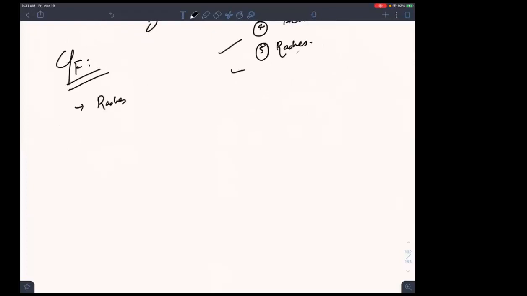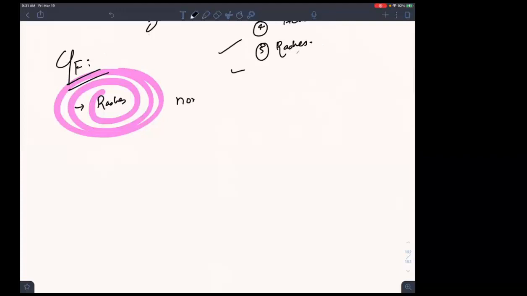This rash is important, by the way, because this rash is a non-blanching rash or non-blanchable rash. That is, it can be what? Petechiae. I'll be teaching you petechiae in the thrombo disease. Petechiae or purpura.